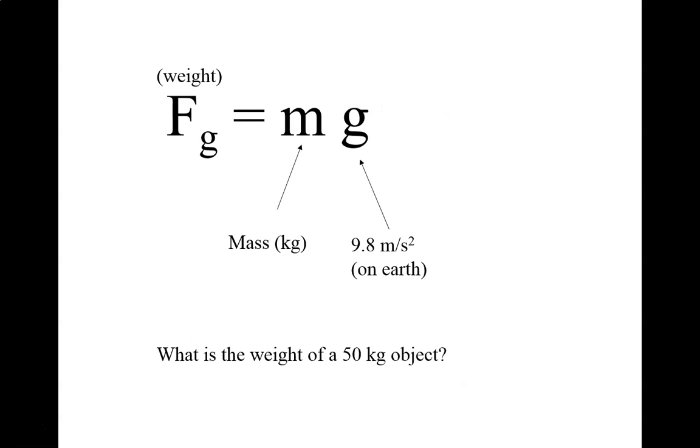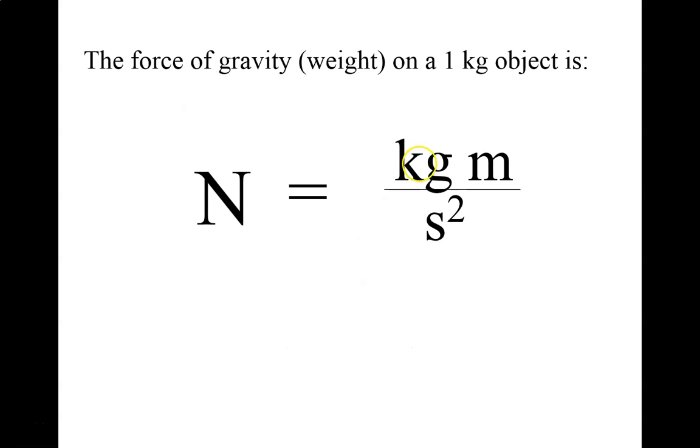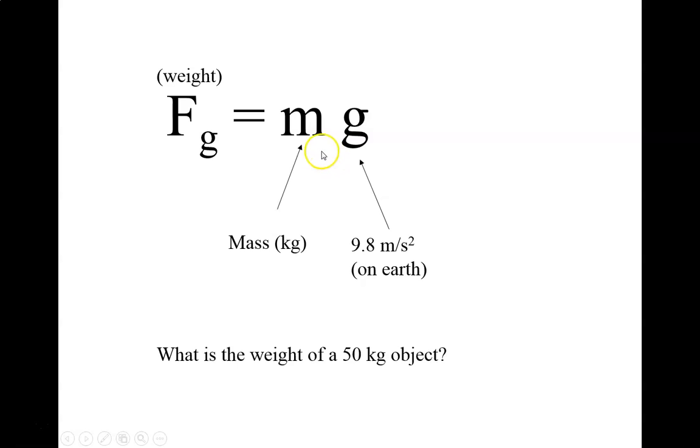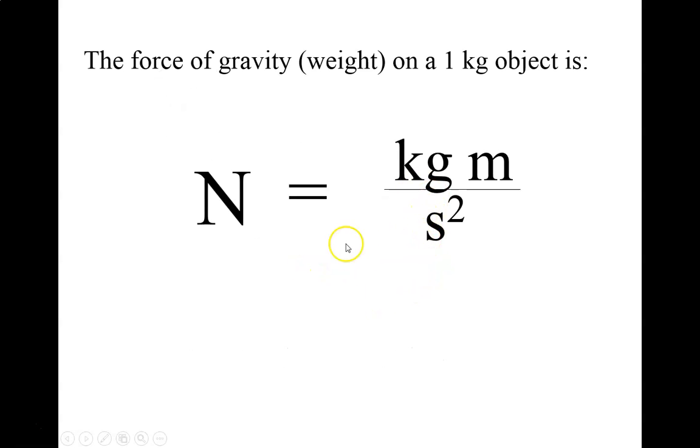The equation for weight, so this is our first equation since the last unit, it's a super easy one. The weight of an object, F sub g, is equal to mg. Fg equals mg. Force of gravity equals mass times gravity. So it's a real simple equation. And so we'll be figuring out the weight of several objects to figure out some of the other forces when we apply this to free body diagrams. If we look at what the units would be, if I take a kilogram and multiply it by a meter per second squared, what I end up with is a kilogram meter per second squared, which is a newton.